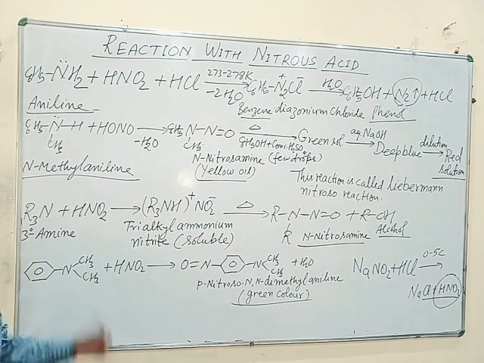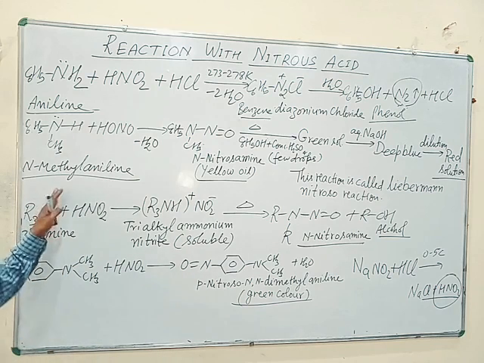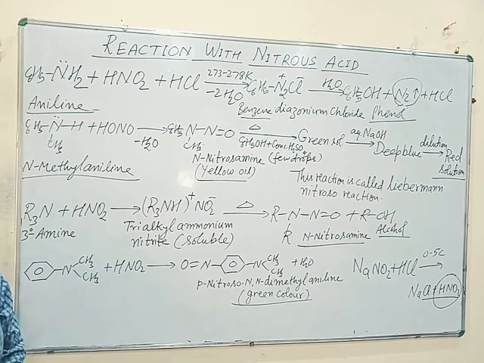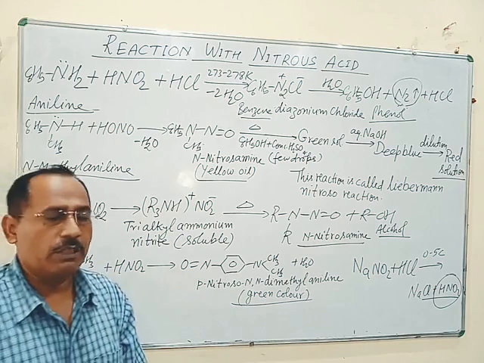Now come to the tertiary amine. When tertiary amine is treated with nitrous acid, aliphatic and aromatic tertiary amines behave differently.